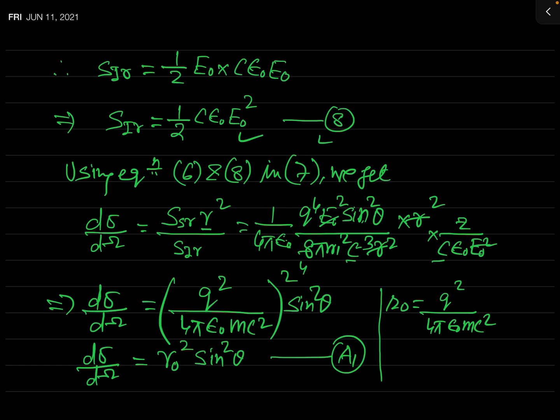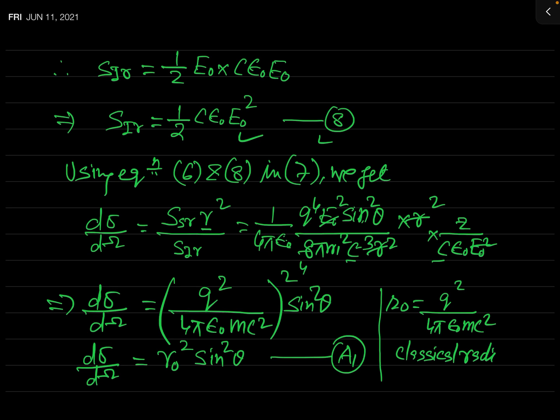Why the word classical? Because in quantum mechanics, electron is not treated just like a particle with definite radius. It is treated like a wave. So when you define the radius, it means you are talking about the classical concept.